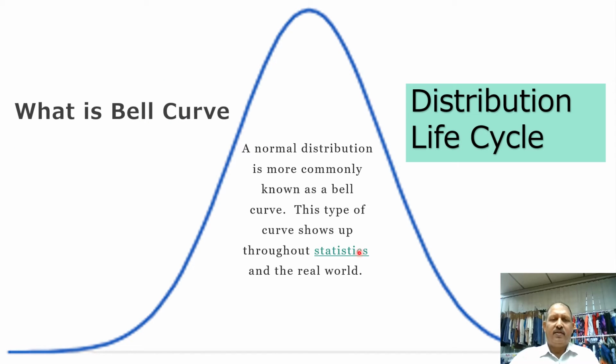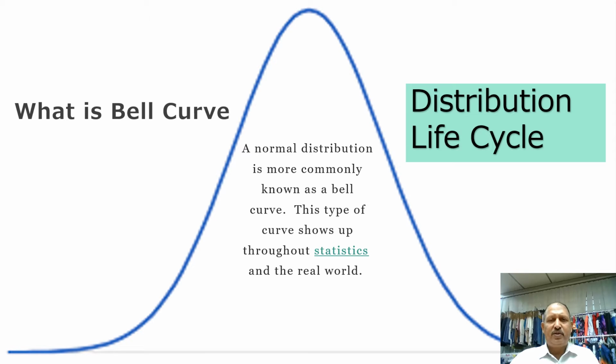It's simple. The bell curve is called a bell curve because it looks like a bell, and it's nothing but a normal distribution, which is more commonly known as the bell curve. This type of curve shows up throughout statistics and the real world. And this curve is used in two contexts: one is the distribution of a population or a sample, and the other is the life cycle of something.